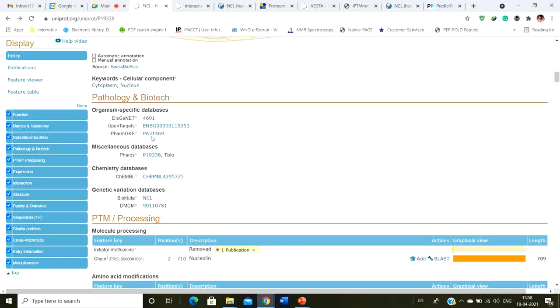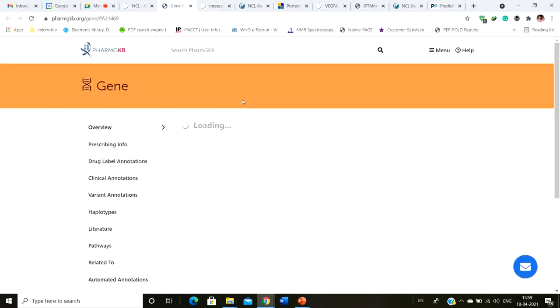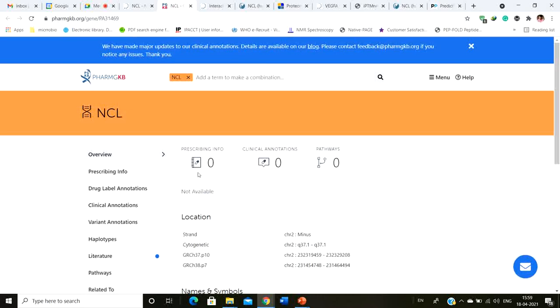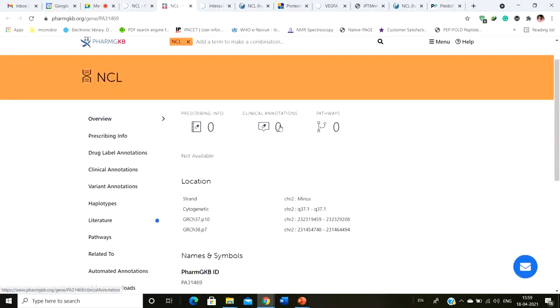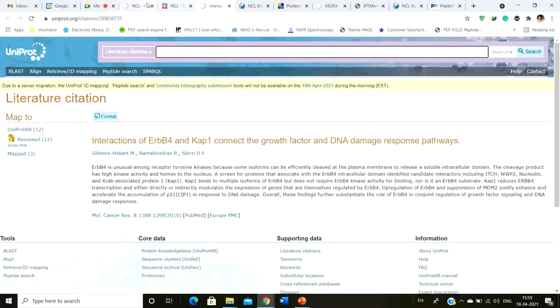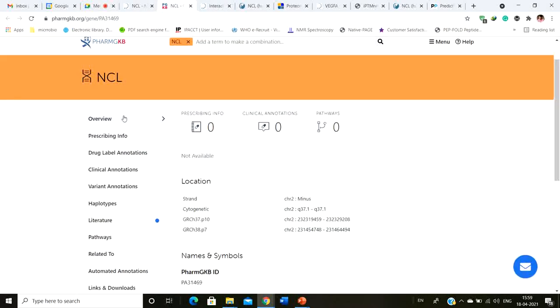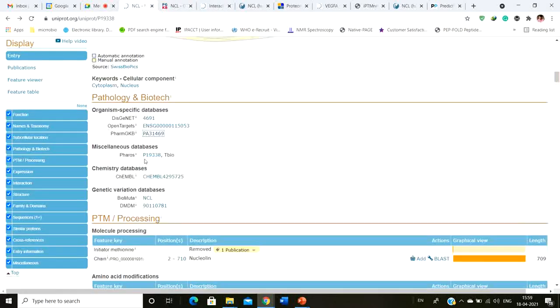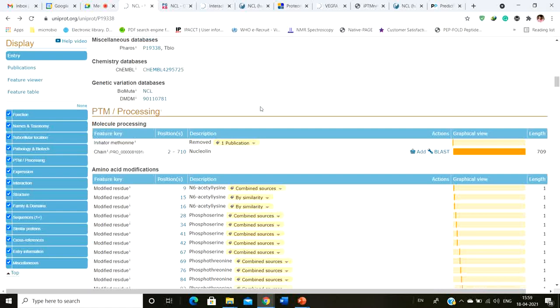For example, if you simply click on this DrugBank or PharmGKB, it opens up a database and shows you everything about the pharmacology of this particular protein. See, the nucleolin protein, okay, this is not a pharmacologically important protein. You can see clinical annotation 0, pathway 0, but had this been a pharmacologically important protein, you are going to have the pathways related to it. So you can simply click on everything and read about this particular protein.